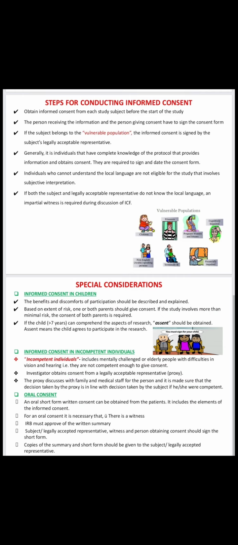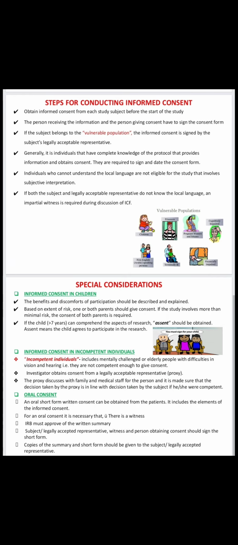Okay, next we will see the steps for conducting informed consent. Already we know this informed consent should be taken before starting the clinical trial. The subject understands the information of the clinical trial procedure and will sign on the informed consent form.